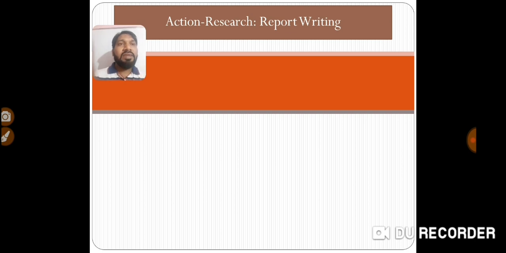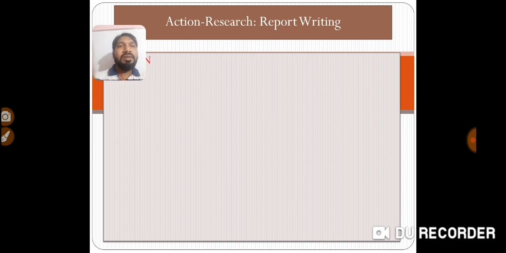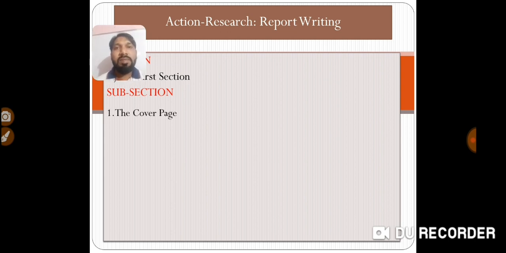Students, in action research and report writing, this report writing is divided into 3 parts. The first part is divided into various subsections. First is the cover page. On the cover page you have to write the detailed information. First you have to write the title of your topic, then you have to write the first page. There may not be any difference between the cover page and the first page.